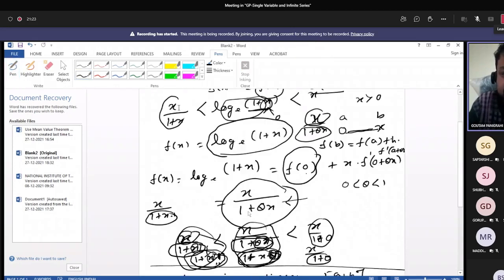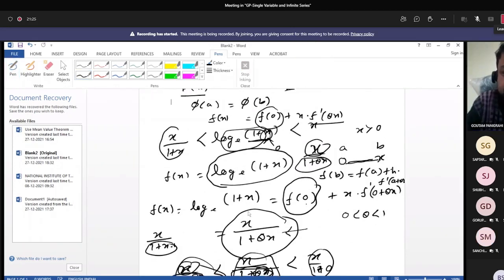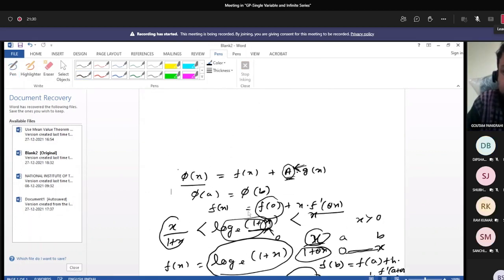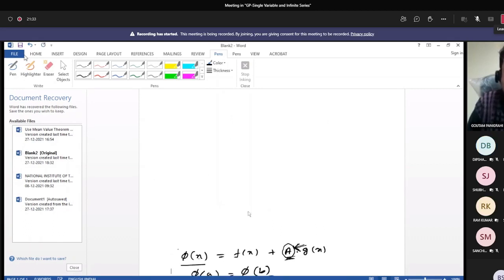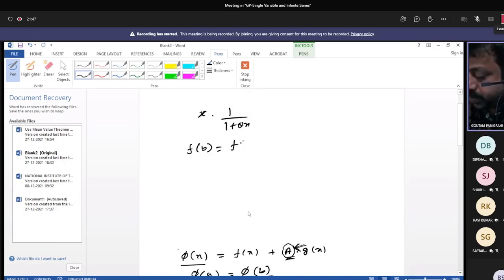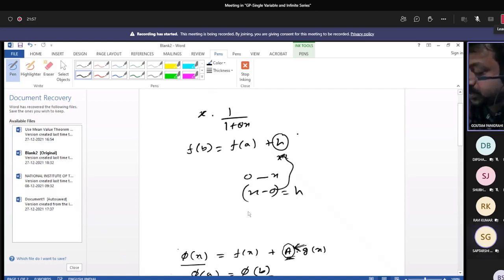You are asking why it is x into 1 by 1 plus theta x. Because it is a formula: f of b equals f of a plus h into f dash of a plus theta h. Here h is x because the interval is 0 to x, so x minus 0 is h.